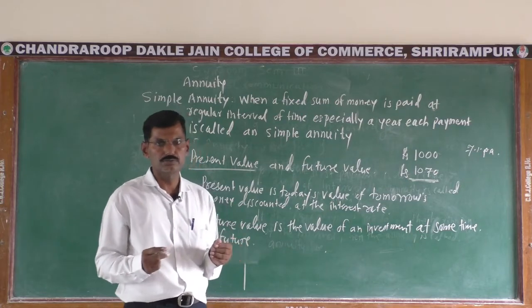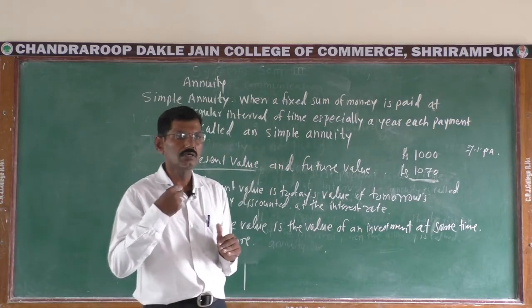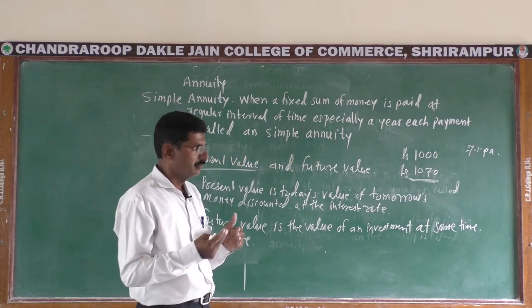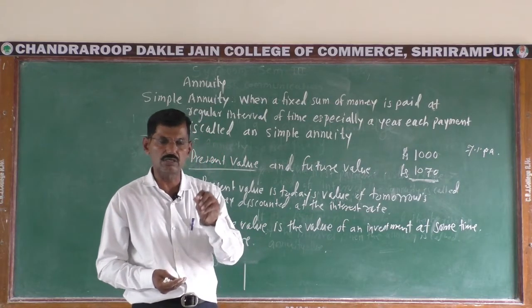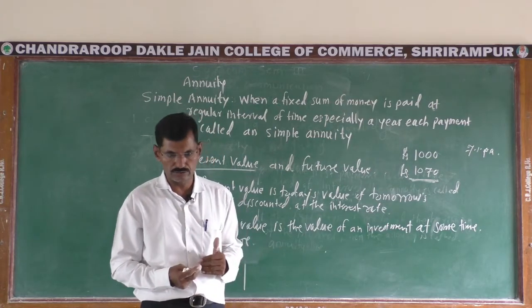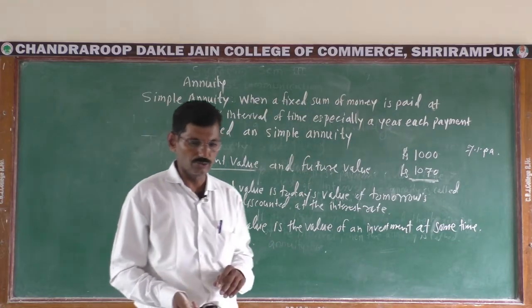The loan amount 1000 is the present value, and after a period when we pay principal as well as interest, the total amount is called the future value of today's present loan amount. These are the two concepts, present value and future value. Okay.